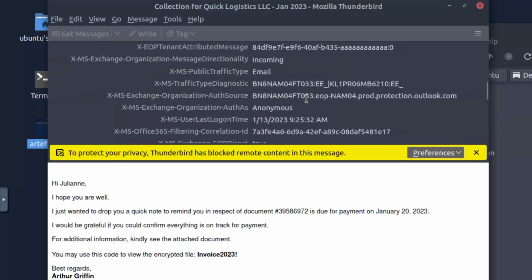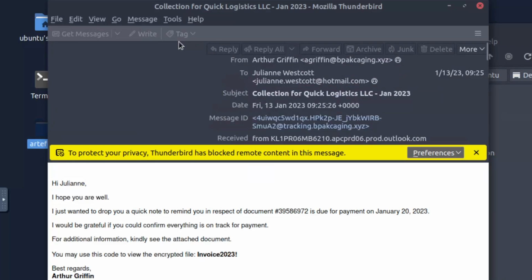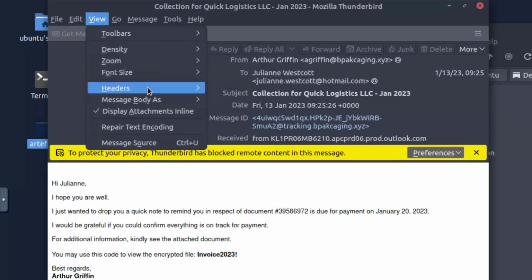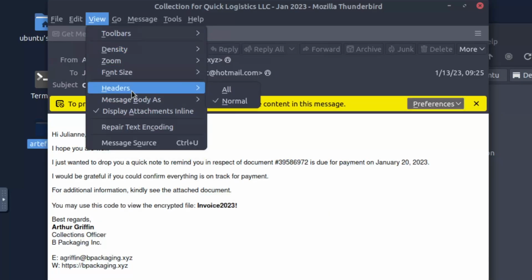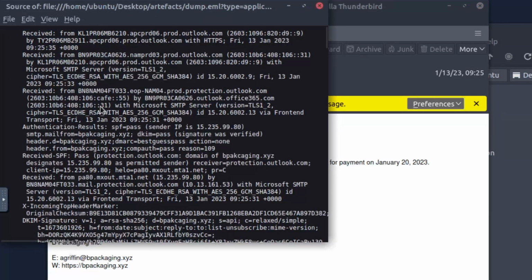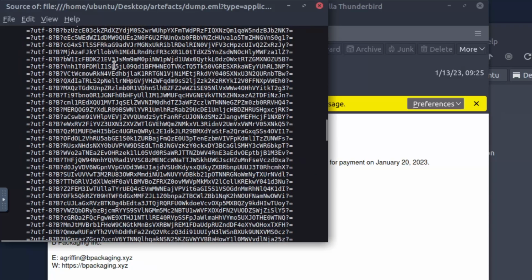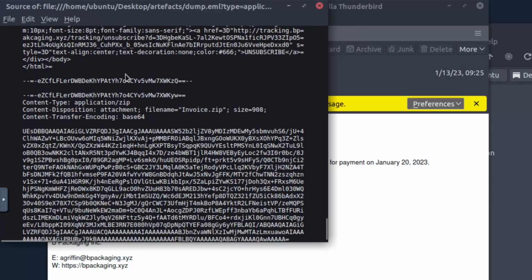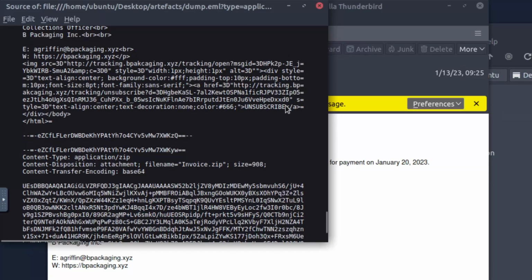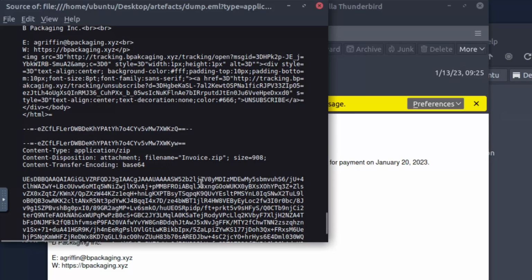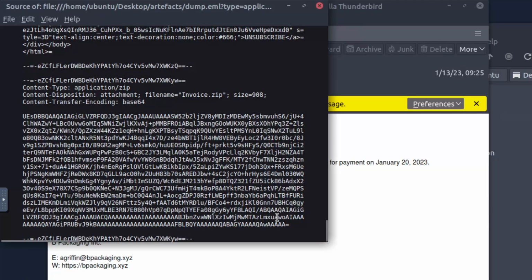So what I like doing is opening the headers inside of a separate document. I'm going to go back to normal and collapse that. And what you can do is look at message source. When you look at message source, it opens up the whole thing for you. This is all of the information inside of it, including the encoded portion. These are the things that you see right here, the stuff that ends with equal signs. These are all encoded elements of this document. So base 64 encoding is what we're talking about.